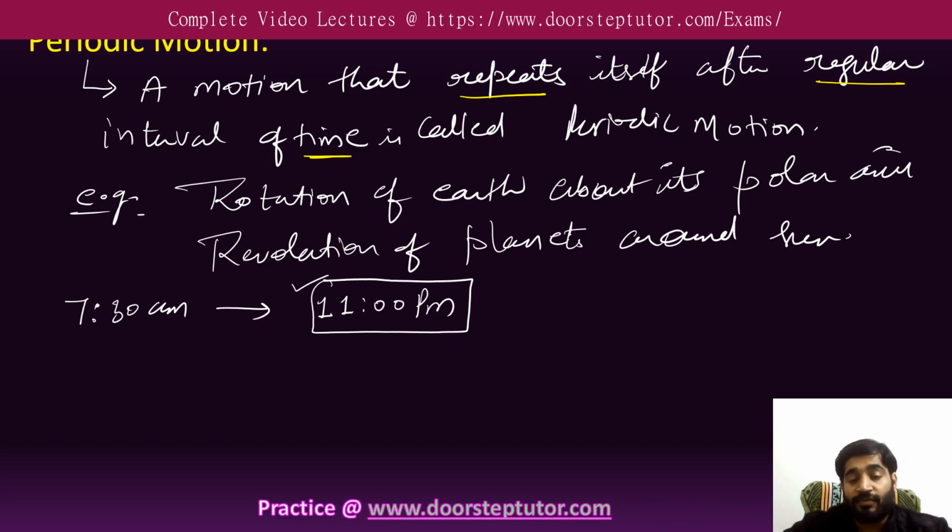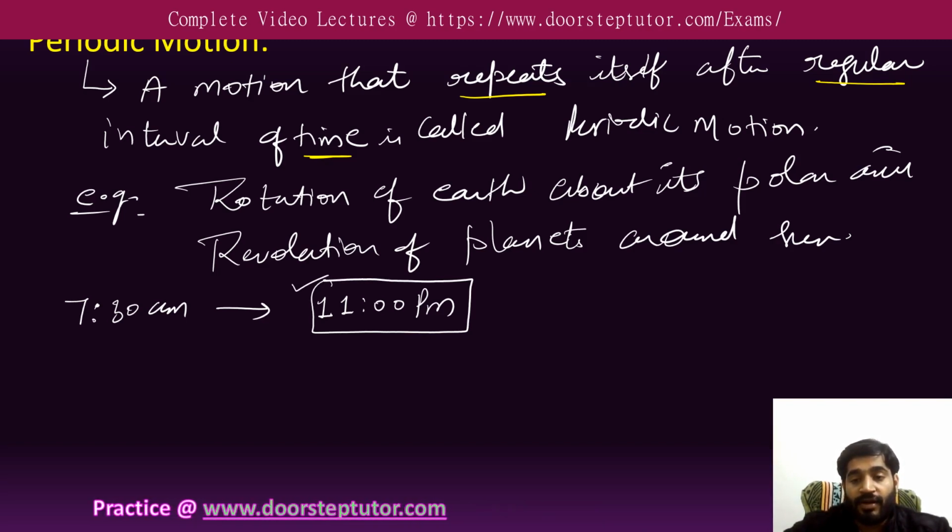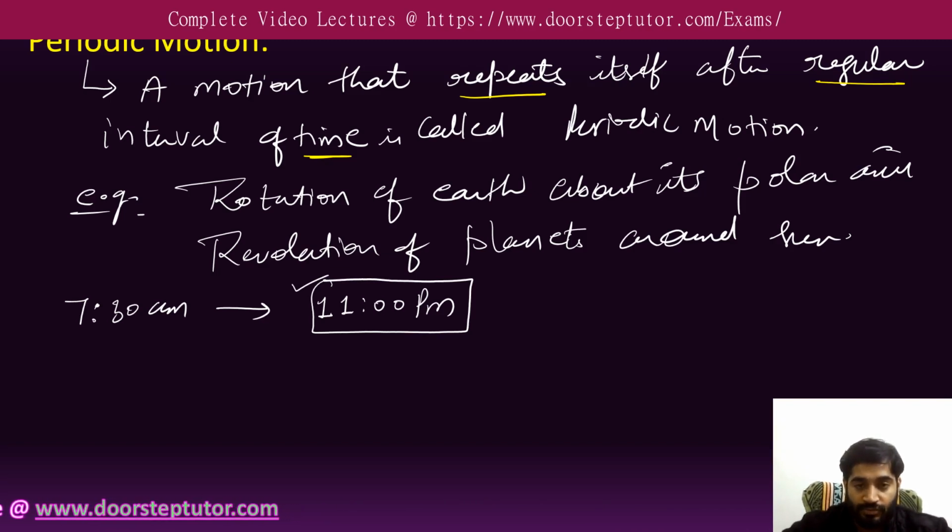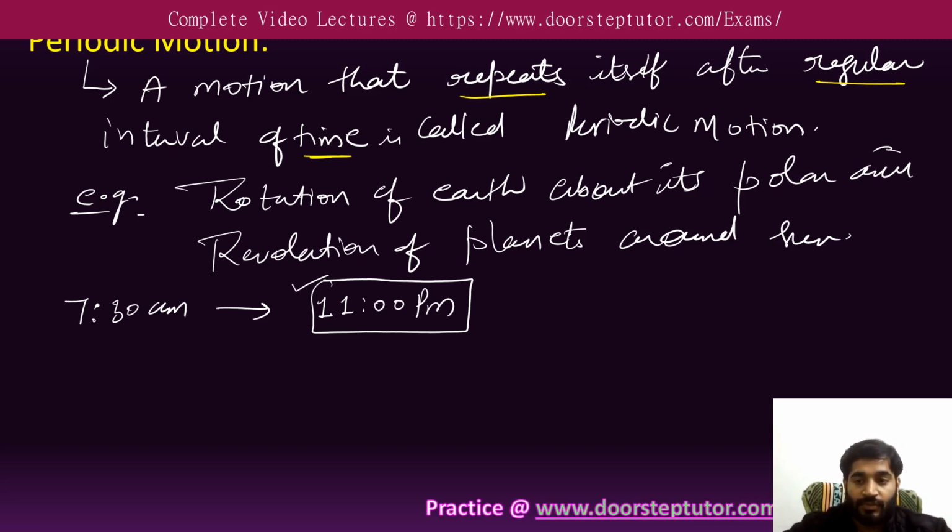It means you are following a cycle of periodic motion, which means everything around the world is directly or indirectly related to periodic motion.